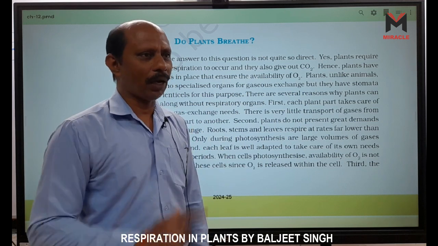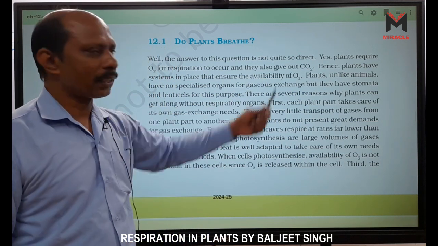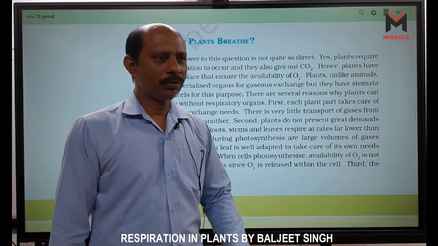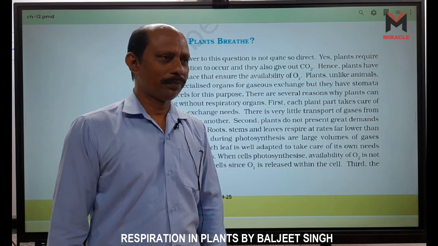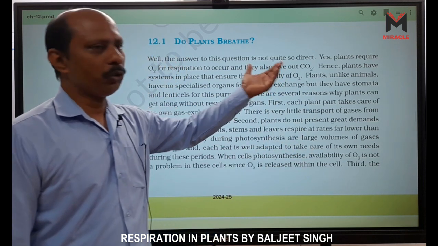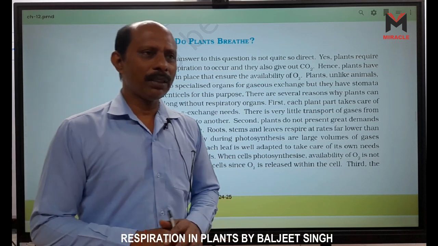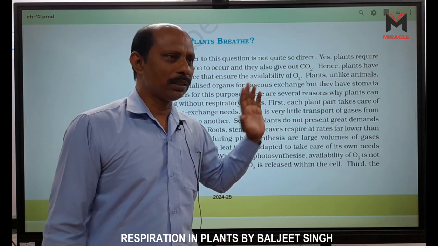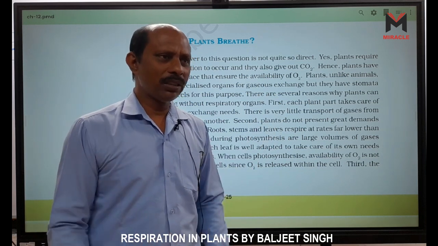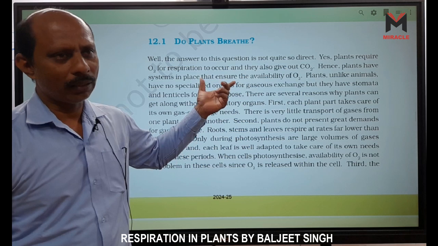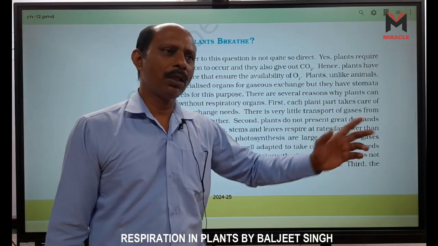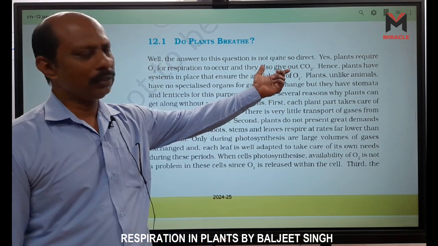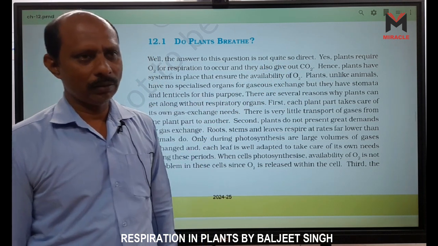They also release carbon dioxide, but this carbon dioxide, which is released by the cell, is trapped by which one? Calvin cycle, right? And this is used in the Calvin cycle. At night, sometimes it is said, don't sleep under the tree. Why? Because at night they release CO2, because at night no photosynthesis is there. So when the plant respires, the CO2 is released into the atmosphere also, right? But in the day, this CO2 is used by the plant.